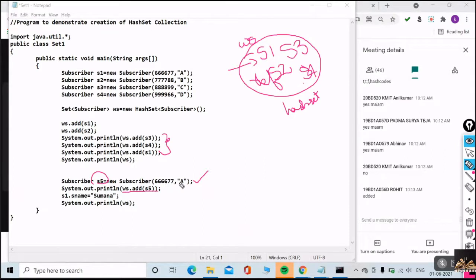It does not compare the content. Of course, the content of S5 is the same as S1. But S5 is not equal to S1. They are both different references, no? So it will be added. They are different, and it will be added. So what will you be getting here?